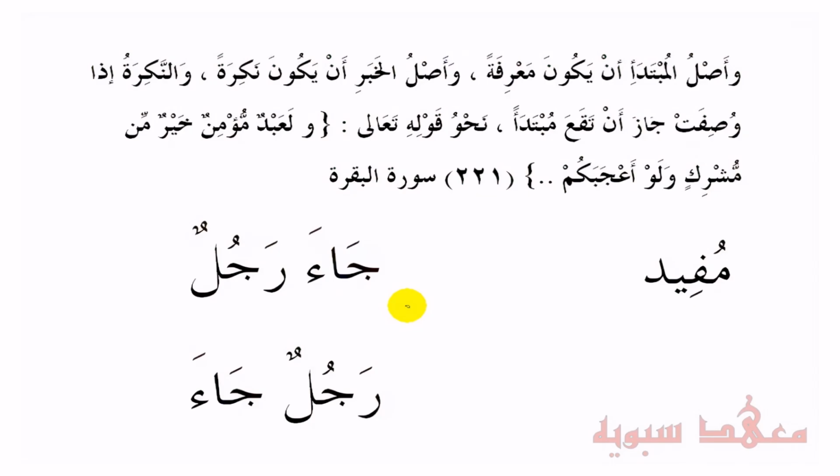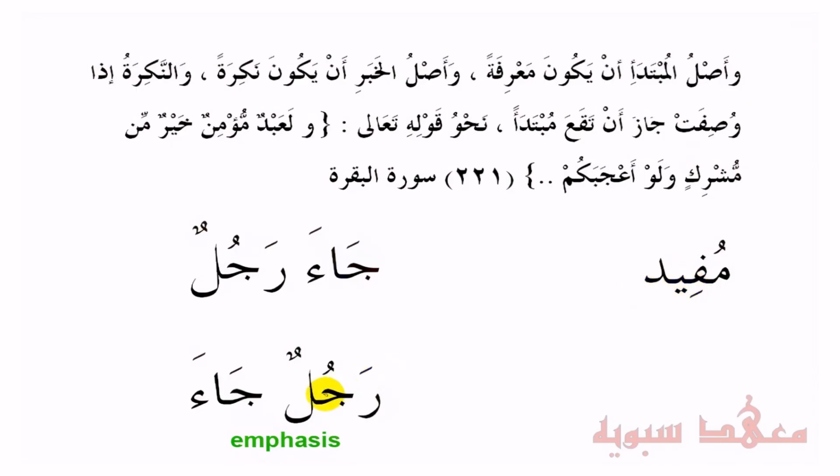A man came. Now, you'll find out in studies of Balagha that a nominal sentence has more emphasis with it. Not only this, but because of this emphasis, the actual subject needs to be specific. So in this sentence here, رجل جاء, رجل is indefinite. It could refer to millions of men. It's not specific. In other words, it's غير مفيد. It's not mufid. So because the jumla ismiya has emphasis in it, its subject needs to be definite.